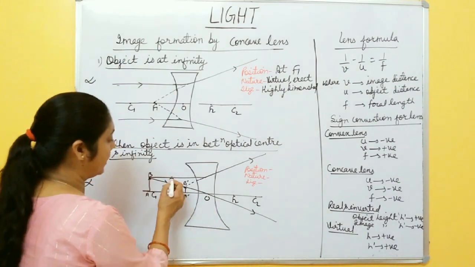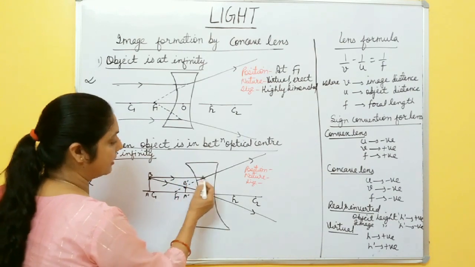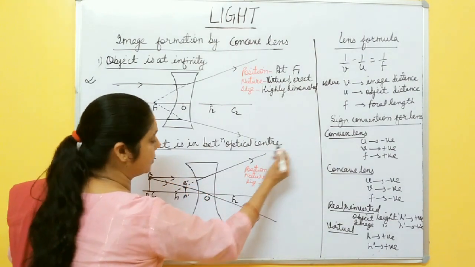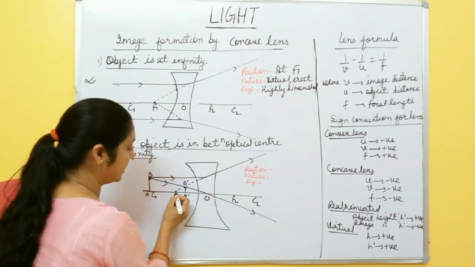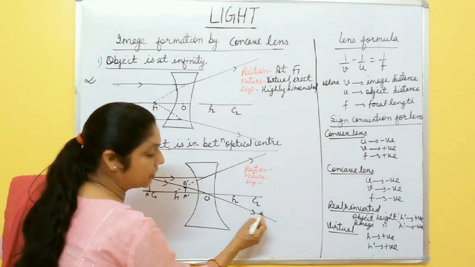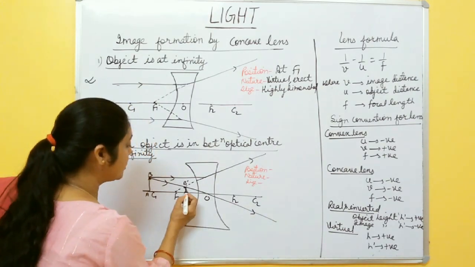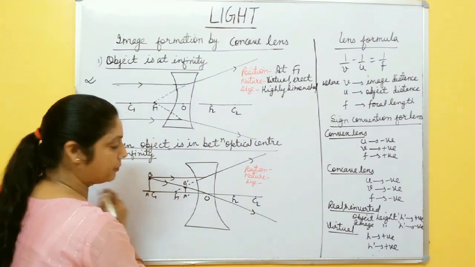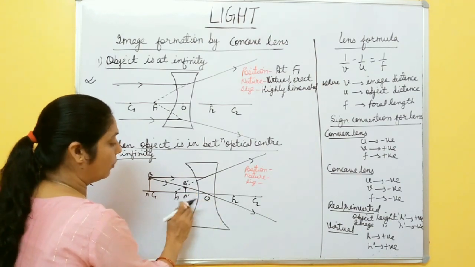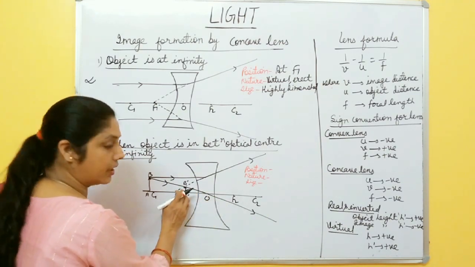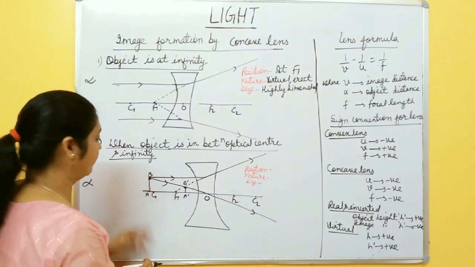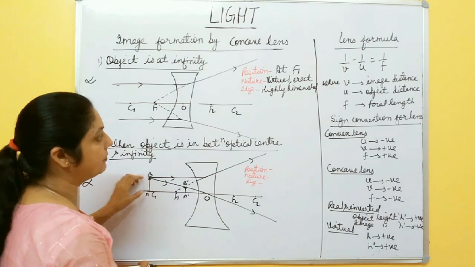How? Suppose one ray is going like this one. This ray, parallel to the principal axis, after refraction goes like this one. So it appears to pass through this focus. Another ray passing through the optical center goes undeviated. So these two rays appear to meet at this point here between O and F1. And what is its nature? Nature is again virtual and erect, and size smaller than the object, diminished.